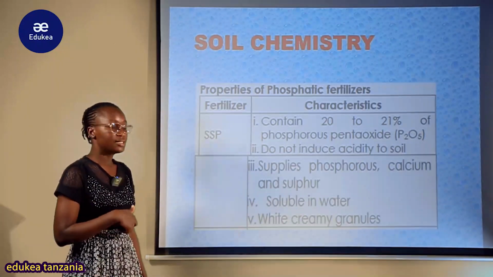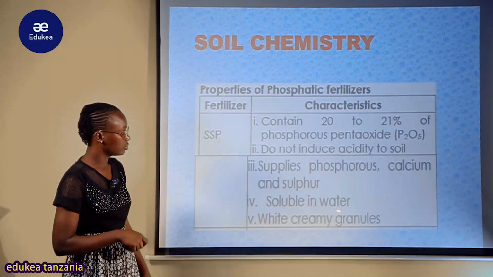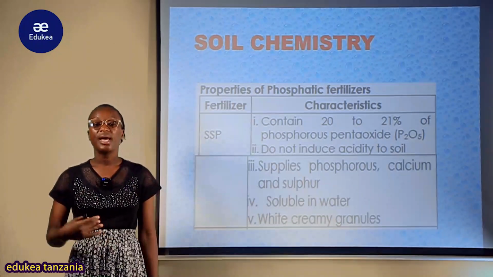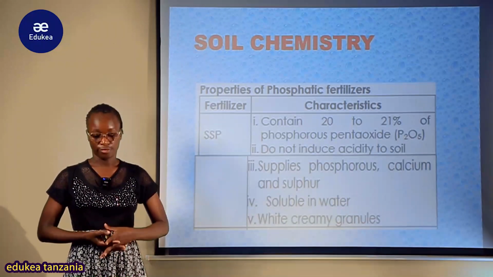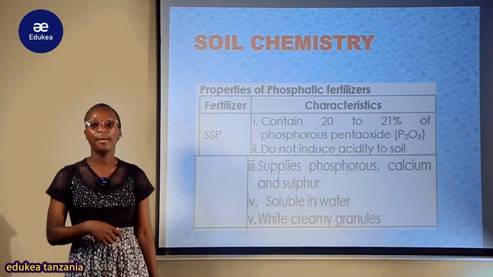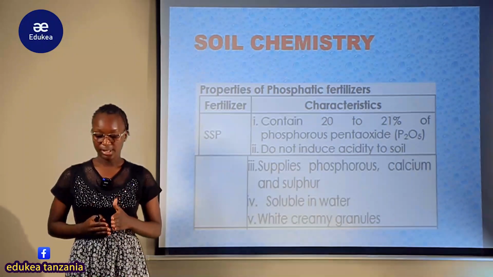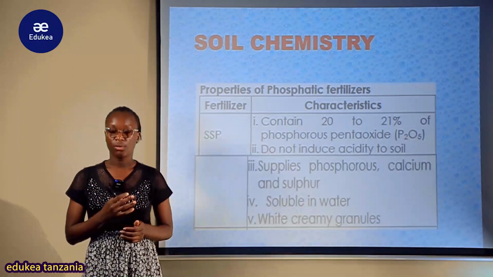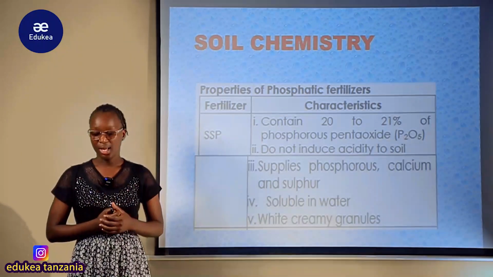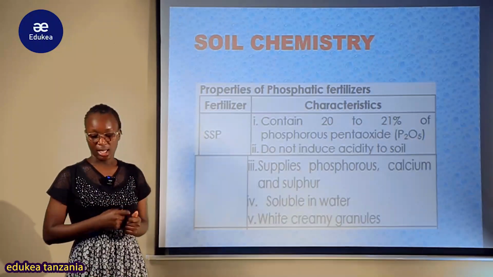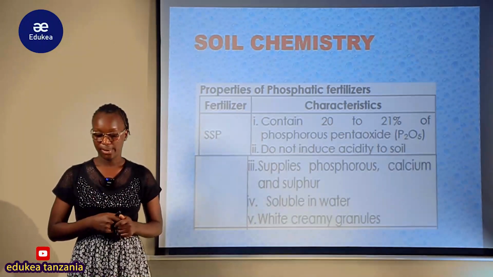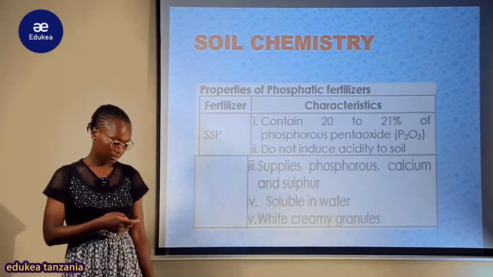But also this single super phosphate is soluble in water. Yenyewe ni soluble katika water. It means that katika maji ina tend to dissolve. But also it is a white cream granule. Yenyewe it is made up of white cream granule. Nyingine kule tuliona ni yellowish brown, greenish brown, orange brown. Lakini hii katika phosphatic fertilizer, single super phosphate yenyewe ni white cream granule.